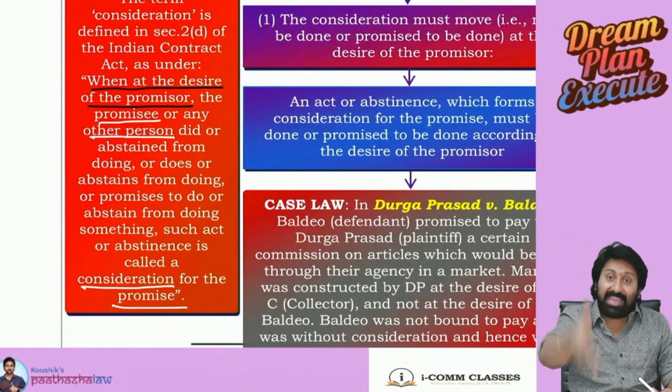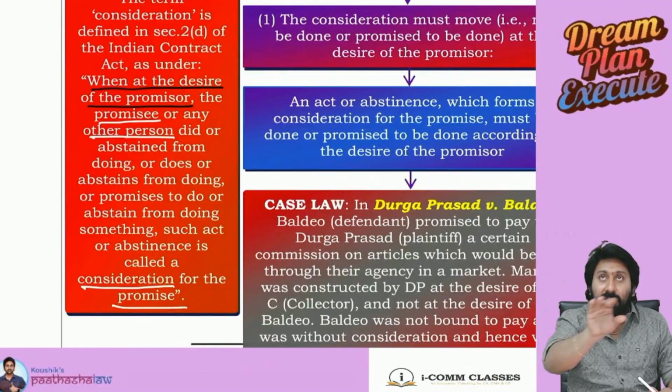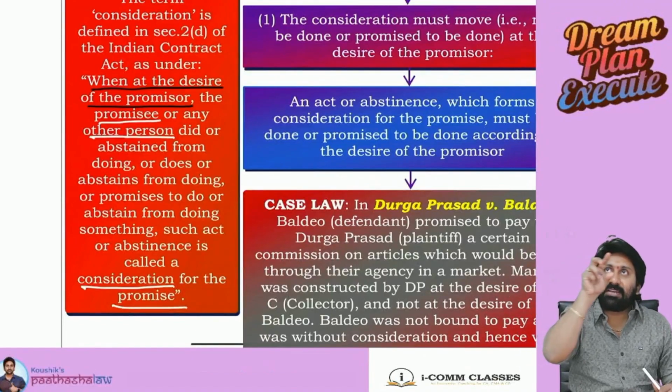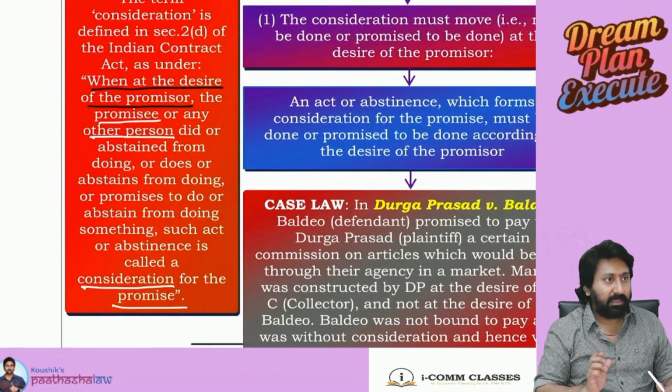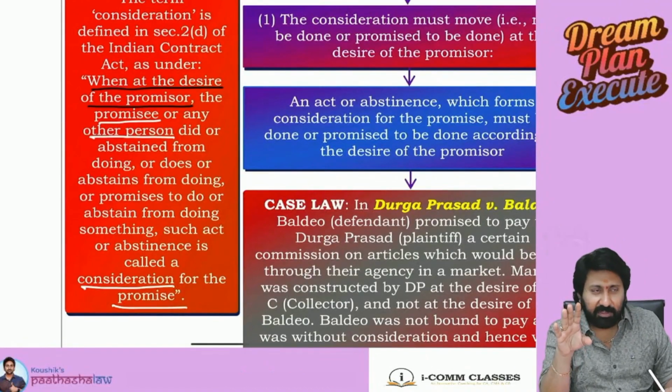We are reading the consideration chapter. So you should not see the consideration part. Remove consideration and see who is promising. That is the right way of understanding the provision. Clear, everyone?